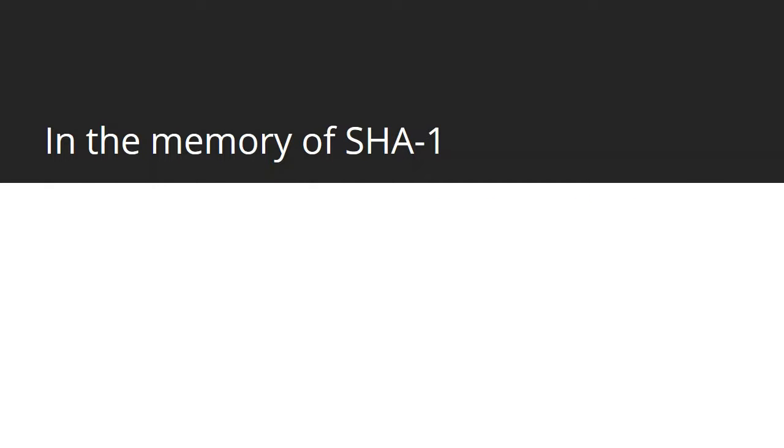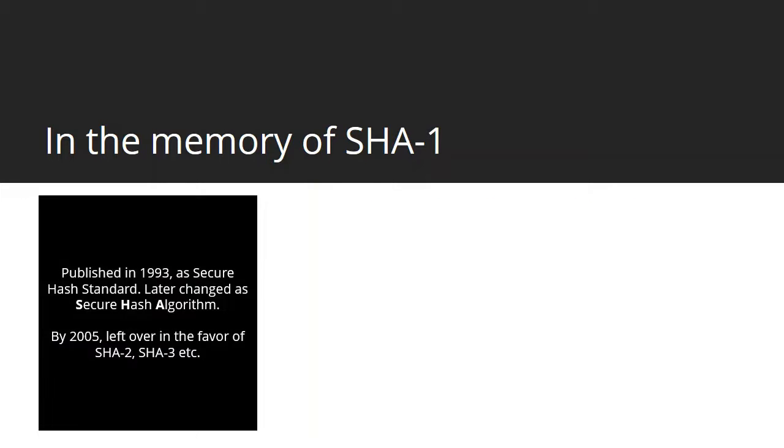So first of all, I would like to give a bit of background on what SHA-1 actually is. SHA-1 was released as a research paper titled Secure Hash Standard in 1993. Later on, by 2005, it was discovered that there were a lot of problems with SHA-1 and a lot of gaping holes in the algorithm itself that caused potential issues for the users.